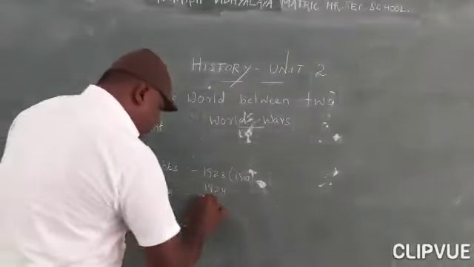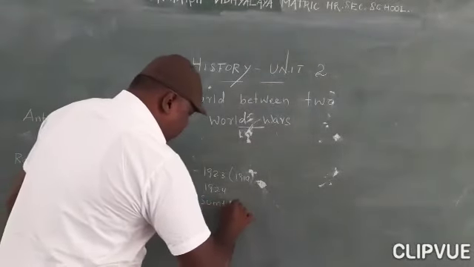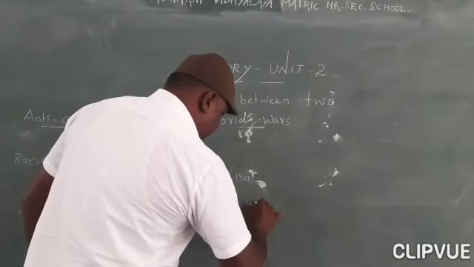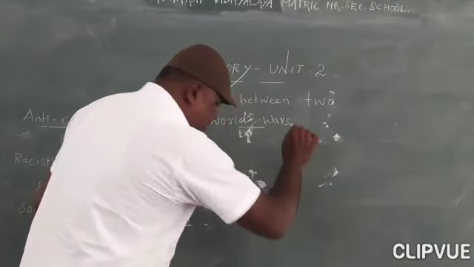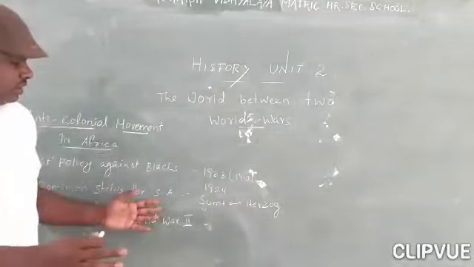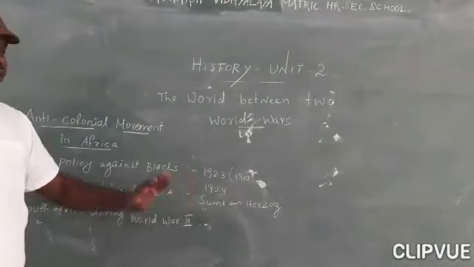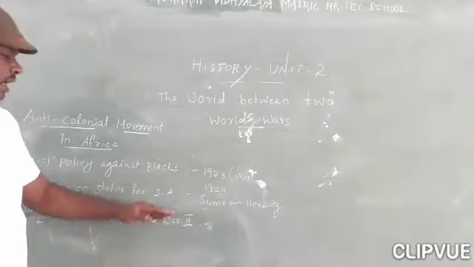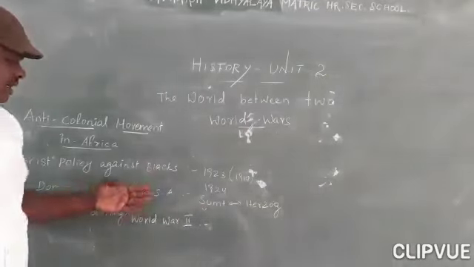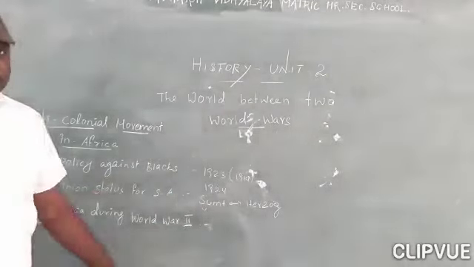So Smuts and Herzog decided to coordinate and form the government. Likewise, they decided, and Dominion status for South Africa was raised.